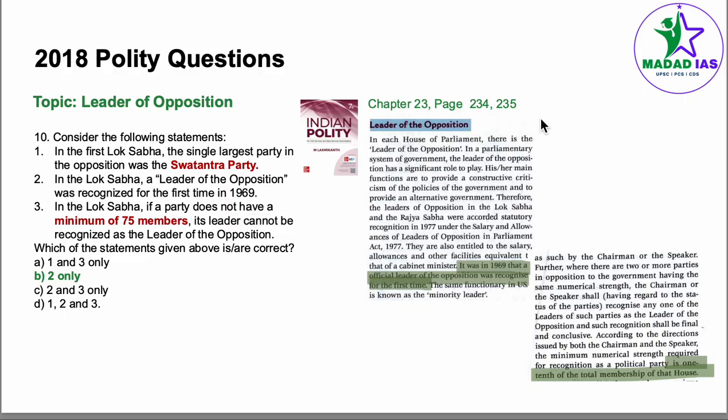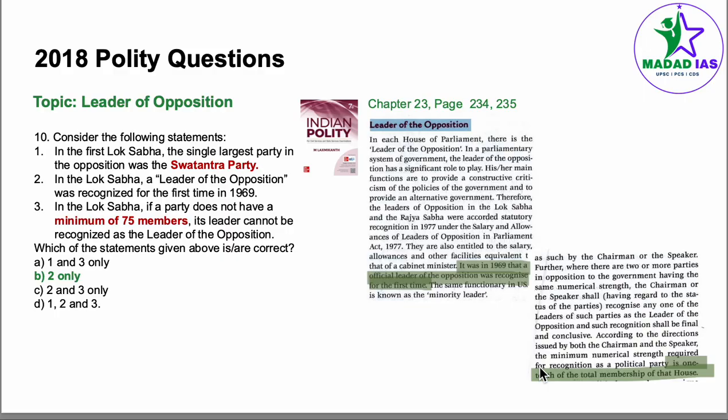Both these statements are given in chapter 23, which is the chapter of Parliament, page number 234 and 235. Under leader of opposition, very clearly it was in 1969 that the official leader of the opposition was recognized for the first time. In the Lok Sabha, the party does not need a minimum of 75 members. According to the directions issued by both the chairman and the speaker, the minimum numerical strength required for recognition of a political party is 1/10 of the total membership of the house. So the answer is 1/10. For a party's leader to be recognized as the leader of the opposition, the party must have a minimum of 10% of the total strength of the house.